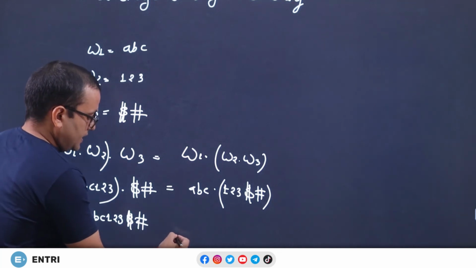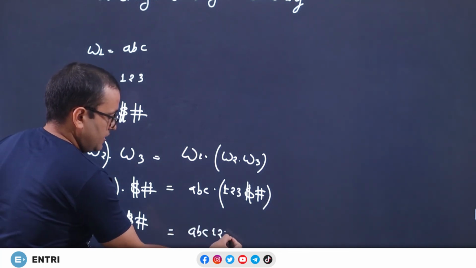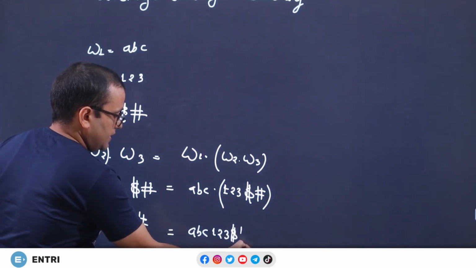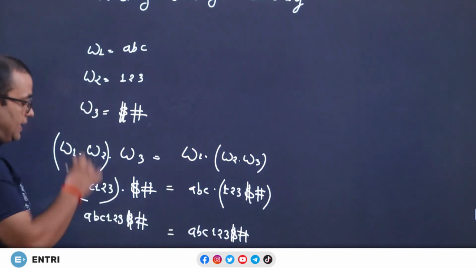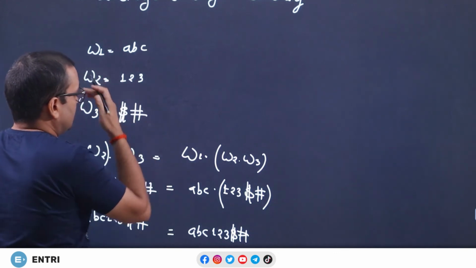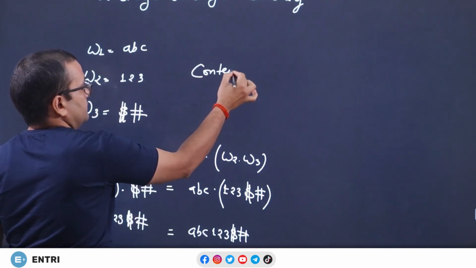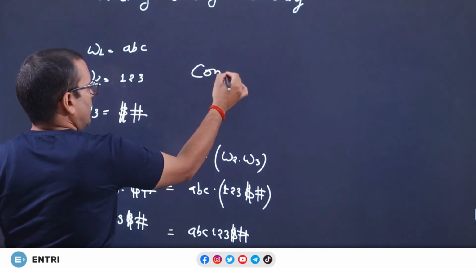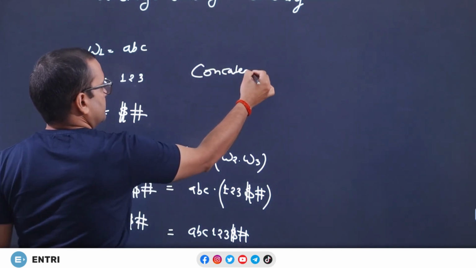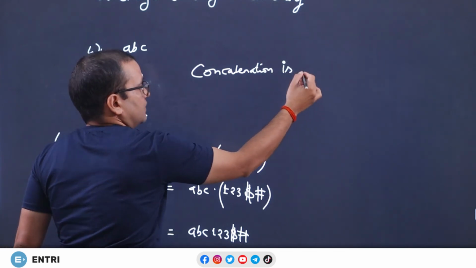If you do the concatenation, that is ABC 1, 2, 3 dollar and hash, you will check LHS is equal to RHS. So we can conclude that concatenation is associative.